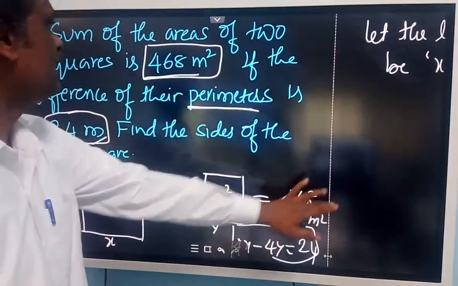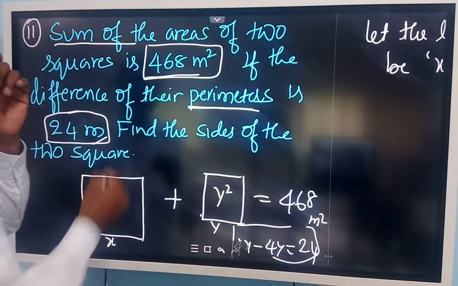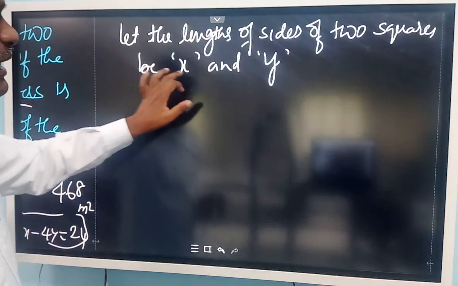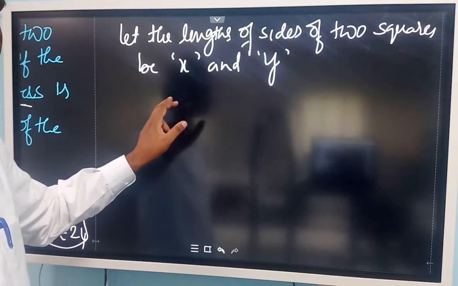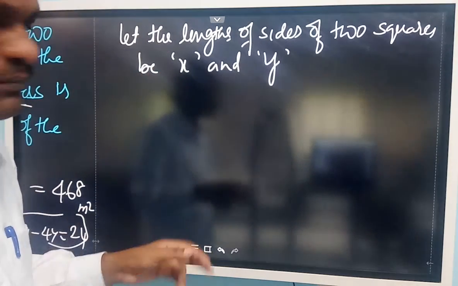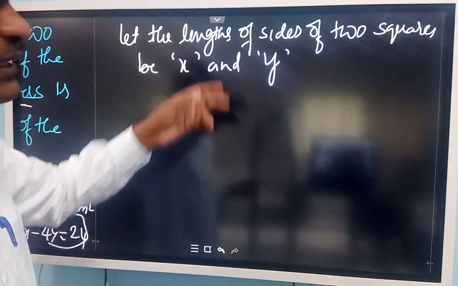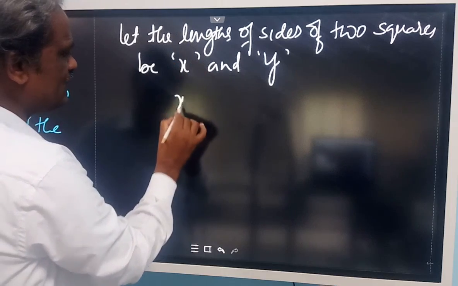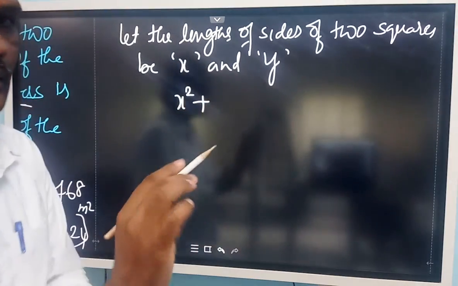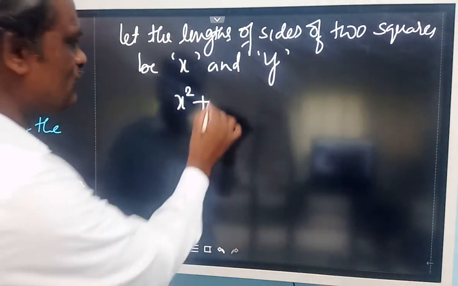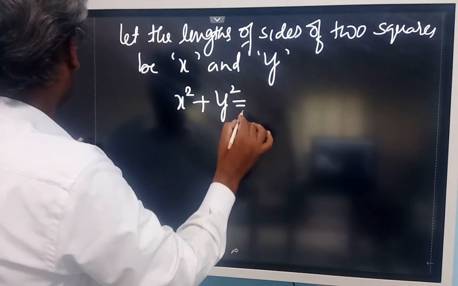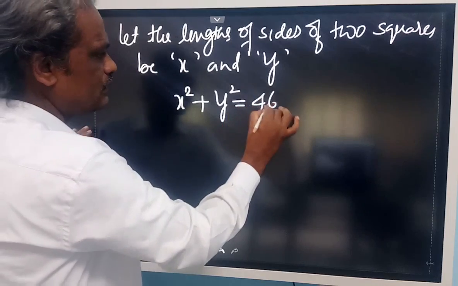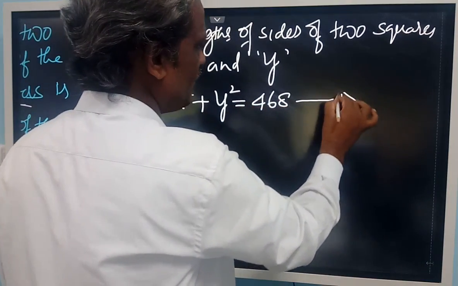So now another important one, the sum of the areas is given, 468. So what is the area of the first square now? Side length, you know, x is the side. What is the area of that square? The area of the first square is x square. What is the area of the second square? y square. And it is given, what is the sum of these two areas? 468. So you call this equation number 1.